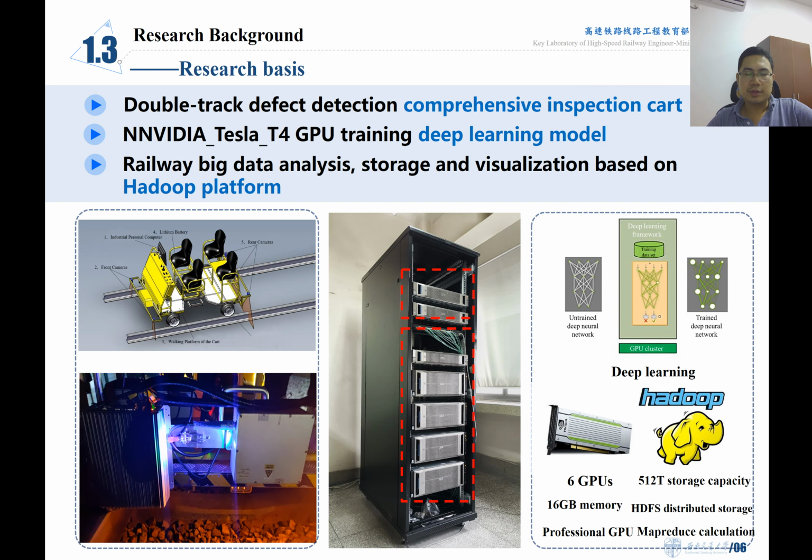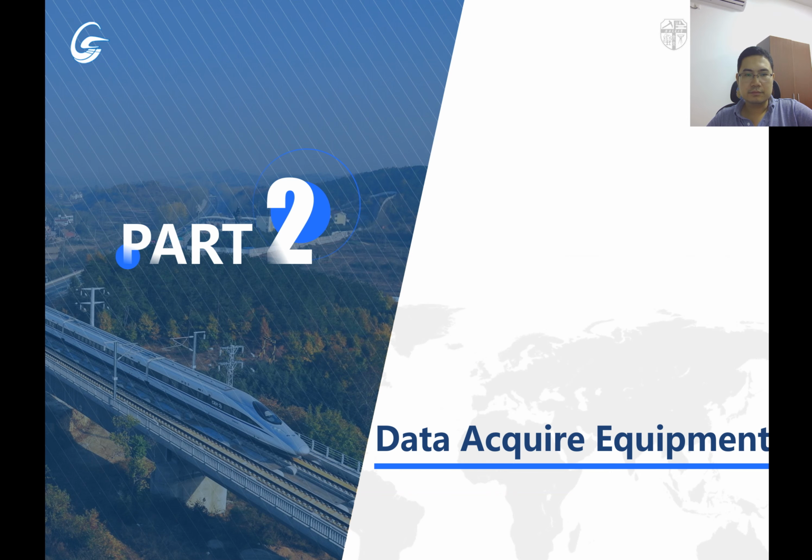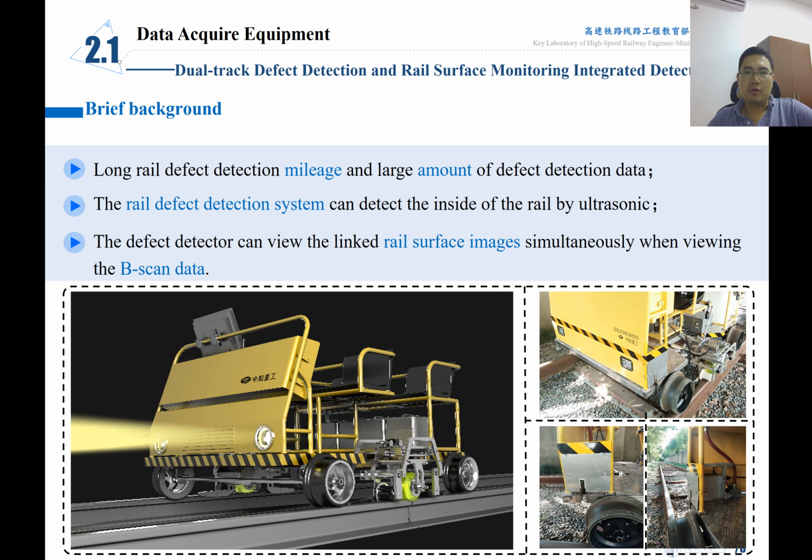So here is our research equipment. We have developed a dual rail defect detection equipment, and we also have several high-performance computers and a big data Hadoop platform. Our collaborator has developed a dual track defect detection and rail service monitoring integrated detection vehicle. This vehicle runs on two rails and consists of 4 people. It has a relatively high speed, and it can do very long mileage rail defect detection.